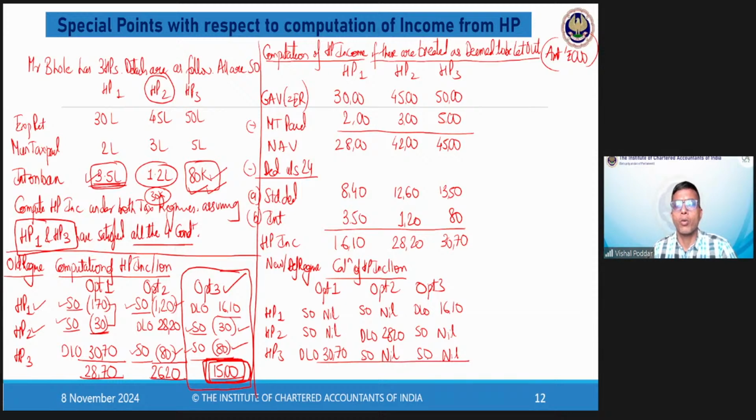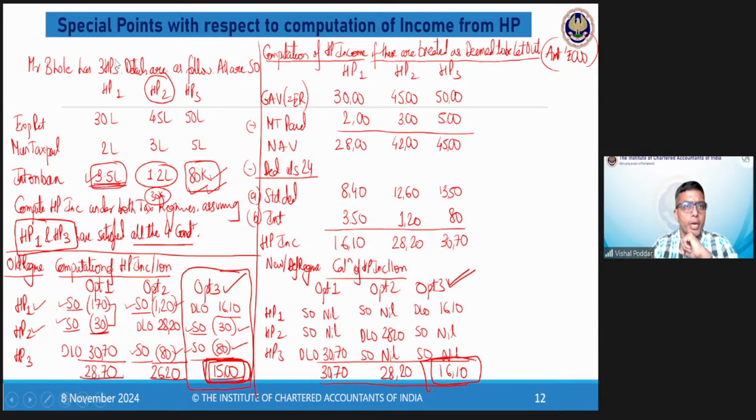So in this scenario, my final HP income would be this 3070, 2820 and 1610. Again, if I'm in the new scheme, still for me the beneficial option is this. That is, I will select option 3 and file my return as per option 3. Now this is the whole working. Now I'm sure there would be doubts, questions relating to interest. Let us take it one by one.